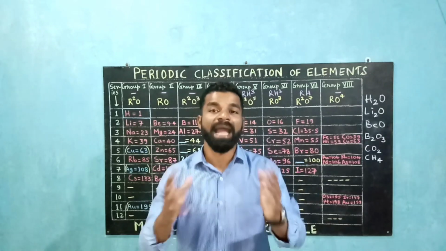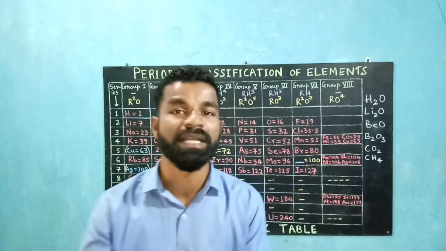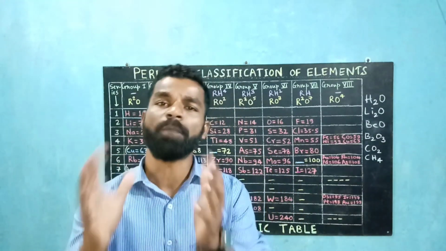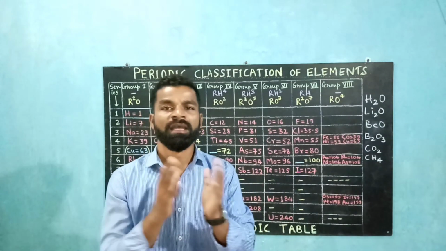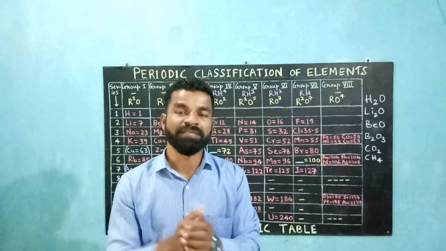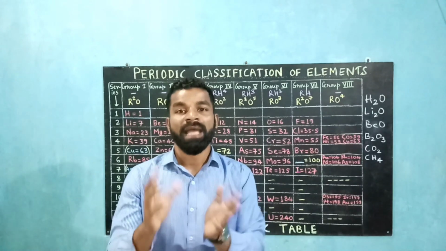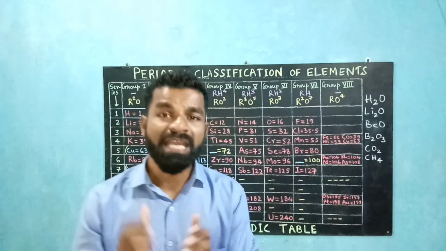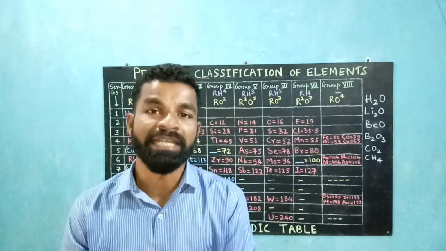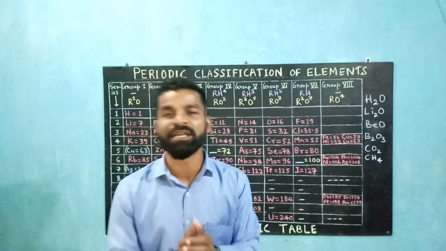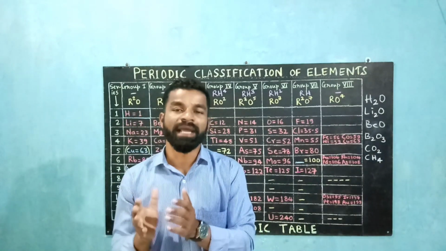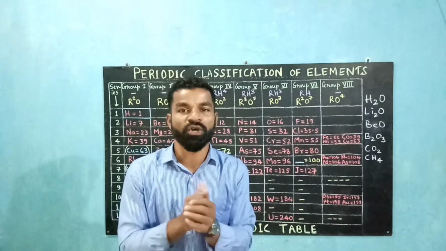So next we will see the merits of Mendeleev's periodic table. The first one: the atomic masses of some elements were revised so as to give them the proper place in the periodic table in accordance with their properties. For example, beryllium had an earlier determined atomic mass of 14.09. It was revised and corrected to the right value of 9.4, and beryllium was placed before boron.